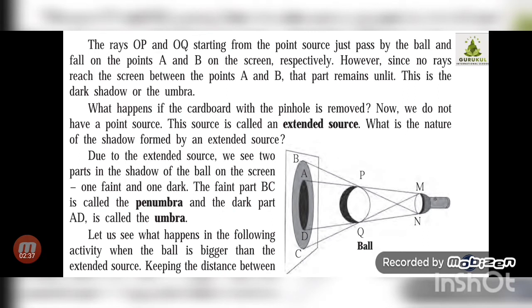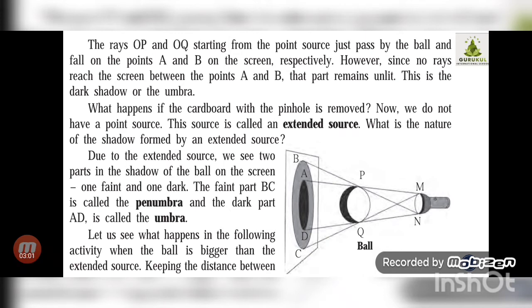So whenever you keep the point source and keep the ball in between, the shadow will be formed. You can see a single dark colored shadow, and we call that shadow the umbra. But in the reverse case, if we use the extended source, I'm showing the next image in which all the rest of the things are the same.